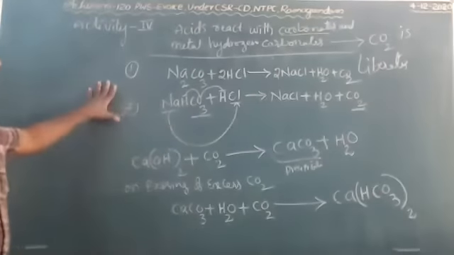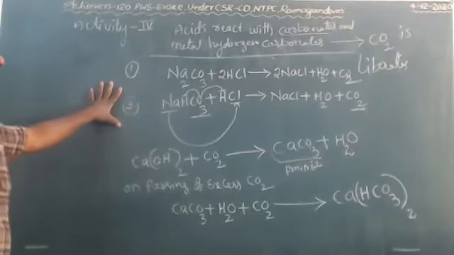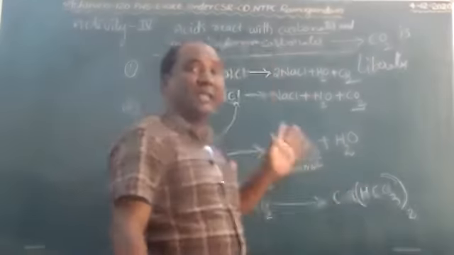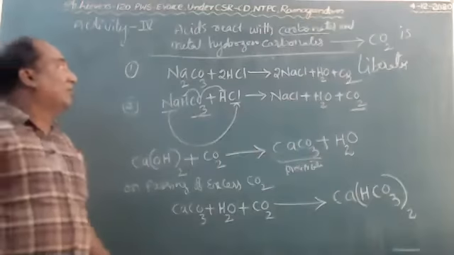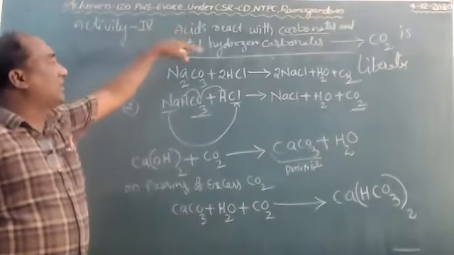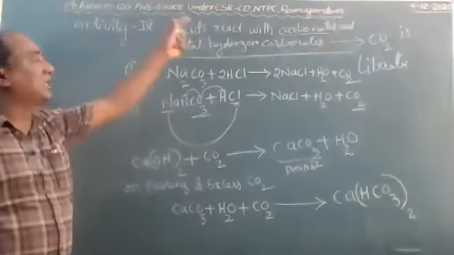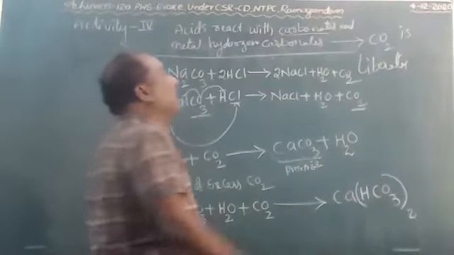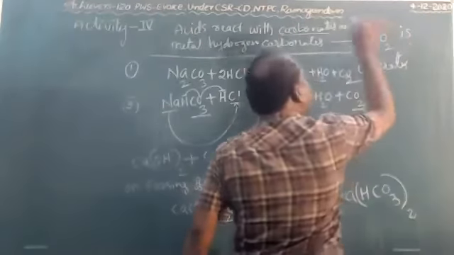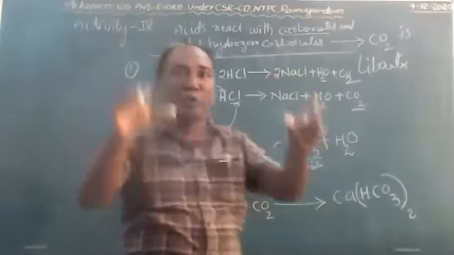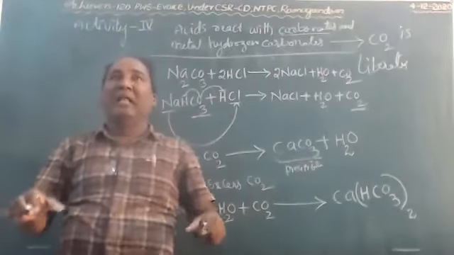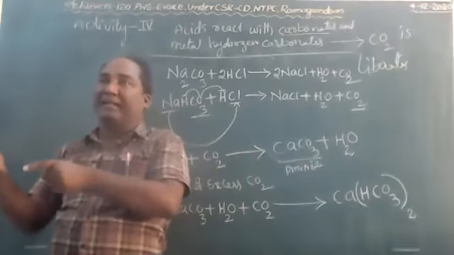So this is the fourth activity, children. Very important. Once again, I will explain this activity. First of all, acids react with carbonates and metal hydrogen carbonates. What happens? Then it liberates carbon dioxide gas. First, we have to take 2 test tubes. Label them A and B.